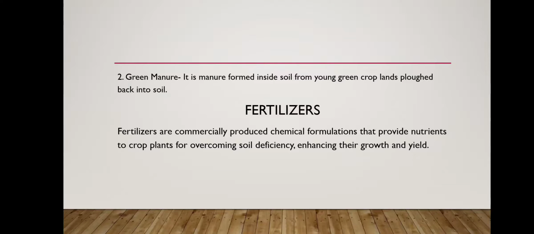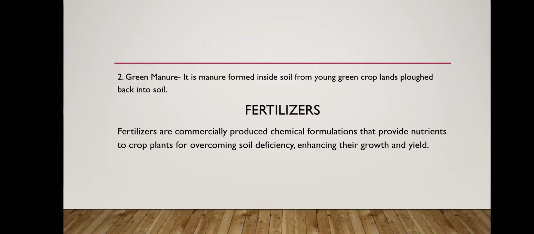Now, next is green manure. Green manure is formed inside the soil from young green crops plowed back into the soil. It means that the leguminous plants, as they have root nodules, can fix atmospheric nitrogen. So those plants are grown in the field when they are young. Then they are mulched back into the soil. When they decompose, they prepare the manure, and that manure is known as green manure.